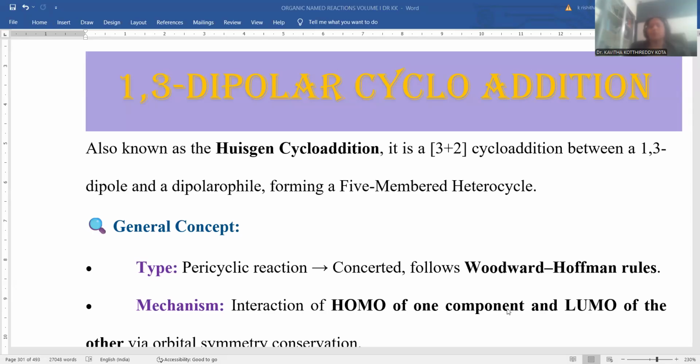Now the session is going to deal with 1,3-dipolar cycloaddition reaction. It is part of organic named reactions. We already conducted a series of sessions based on organic named reactions earlier. All are available at the channel called World of Conceptual and Competitive Chemistry.